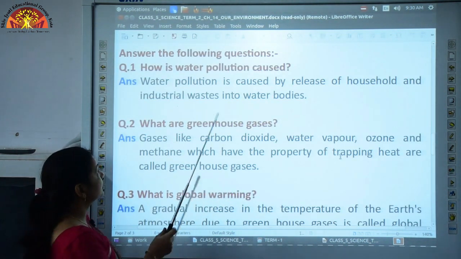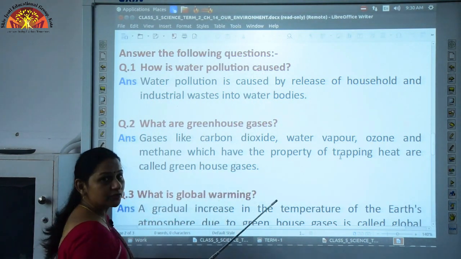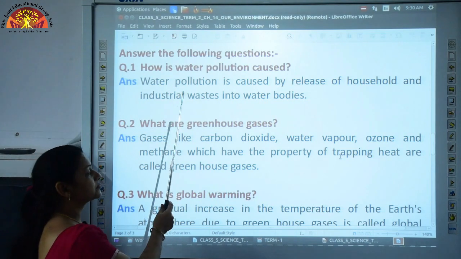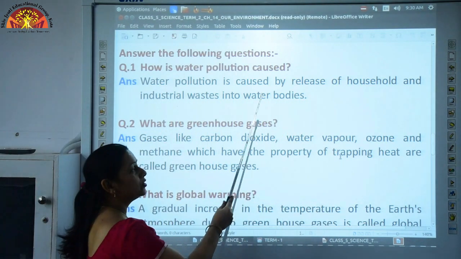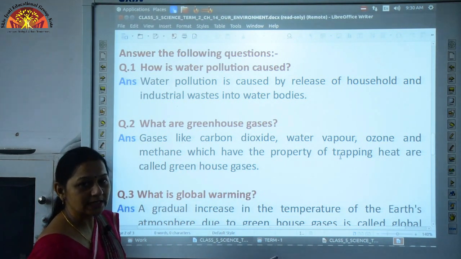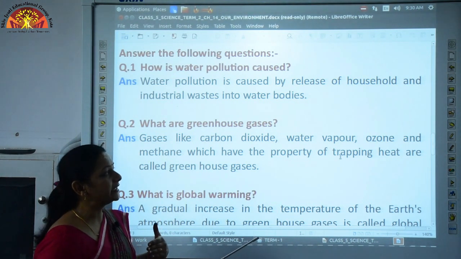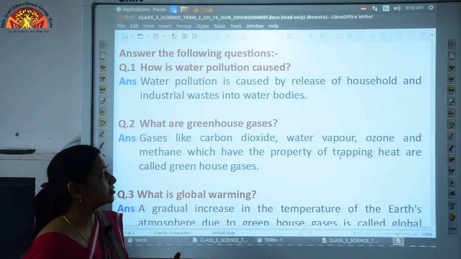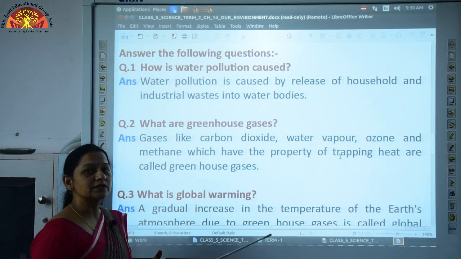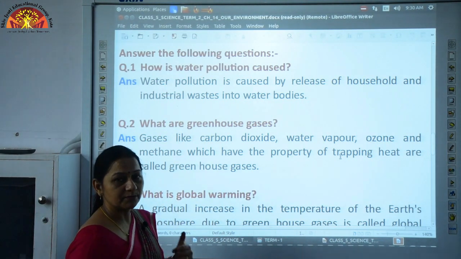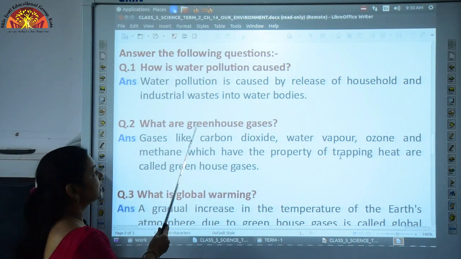The first question here is, how is water pollution caused? It is caused by the release of household and industrial waste into water bodies. The household waste, waste from our houses, is also released into the water bodies. This also causes water pollution, and the sewage which is released from the industries is the major cause of water pollution.